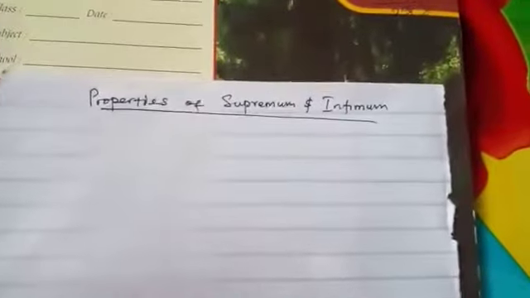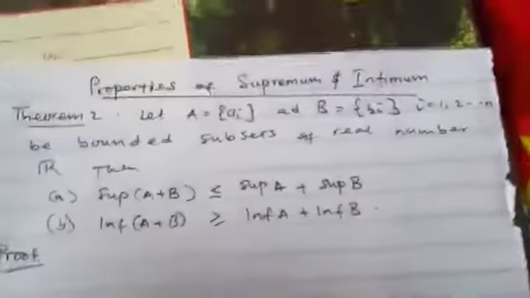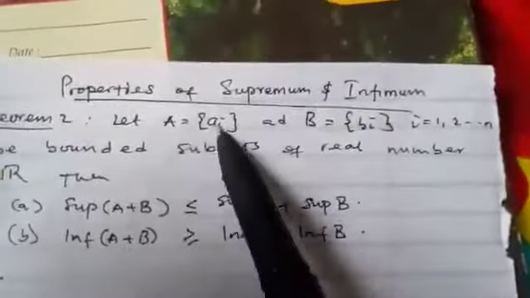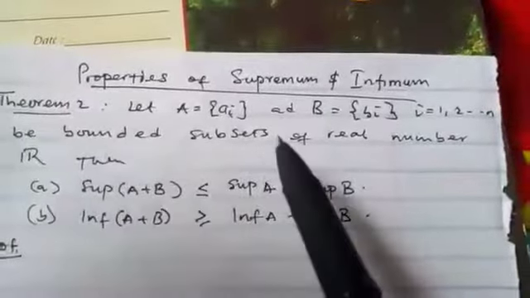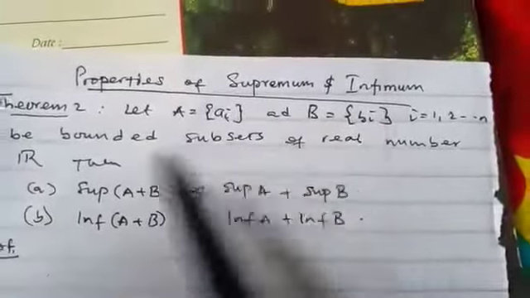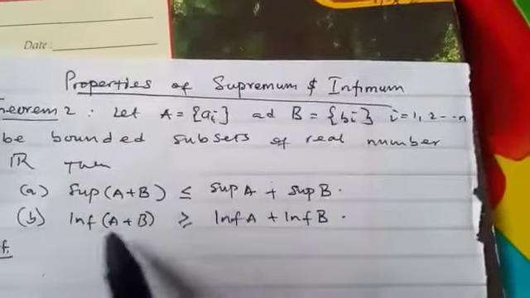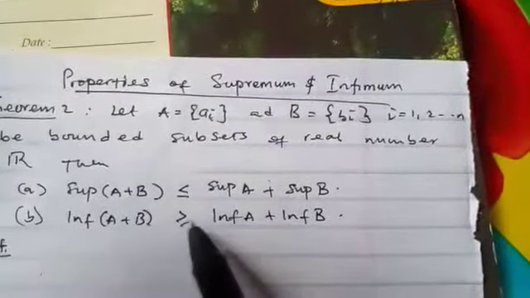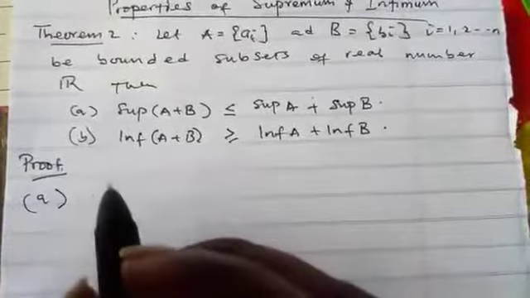So let's consider another theorem. Let's consider another property. We state it in a theorem and prove it. The theorem says: let A and B be bounded subsets of the real numbers R. Then supremum of A plus B is equal to supremum of A plus supremum of B, and infimum of A plus B is equal to infimum of A plus infimum of B. So let's prove the first one.